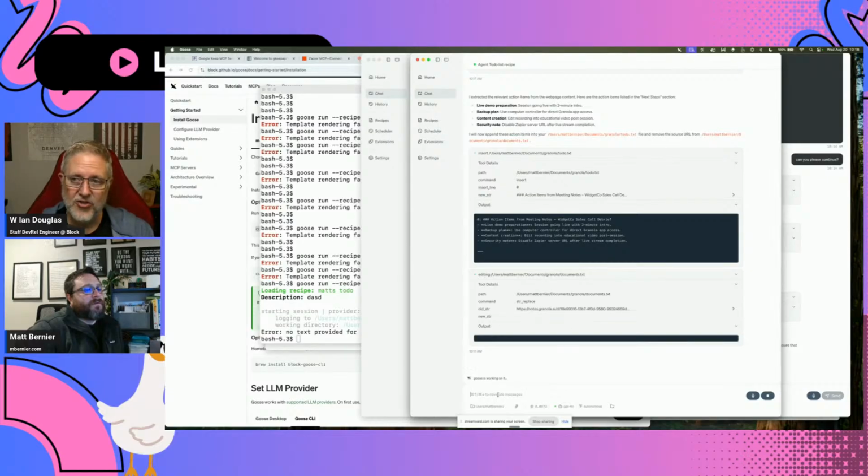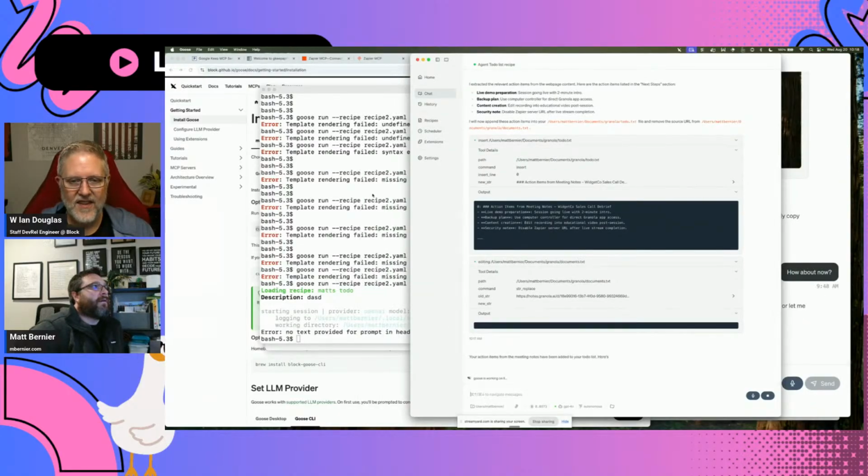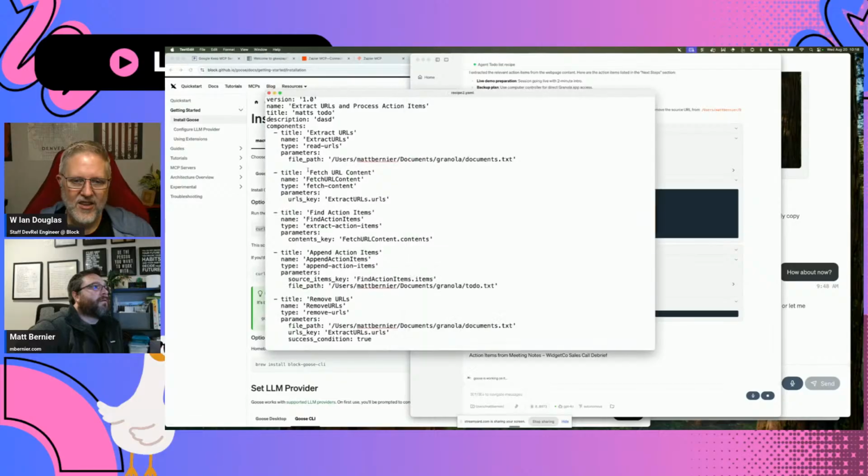One thing you'll need to double check though is that it's actually deleting the old URLs so that you don't end up with repetitive tasks in there. Right. Which is an easy one, I can just work with Goose and figure that out. Yeah. Troubleshoot it, do all of that. Yep. Right on. Good deal.